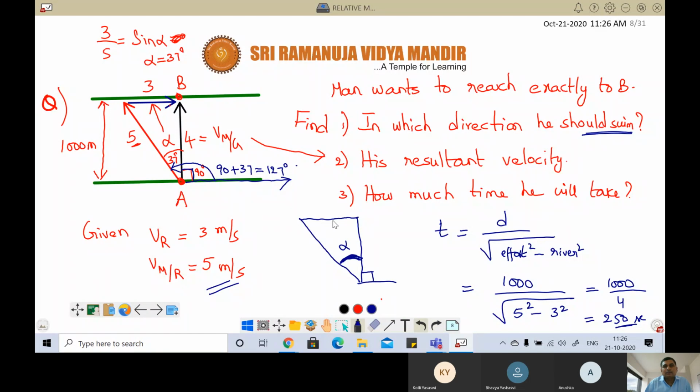Let us say alpha, opposite side is 3, hypotenuse is 5, they gave. Opposite by hypotenuse is sine, so sine alpha is 3/5 means alpha is 37, because sine 37 is 3/5. So alpha is 37, 37 plus 90 is 127. Understood? Yes, sir. Easy or difficult?